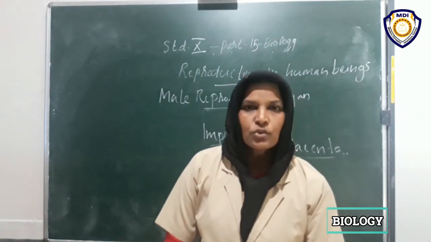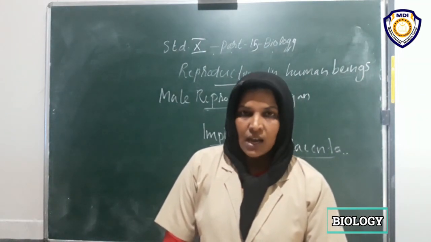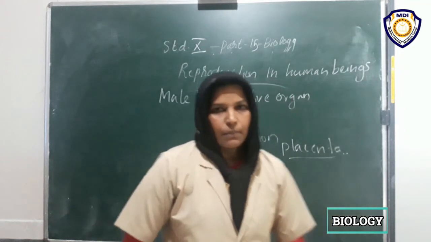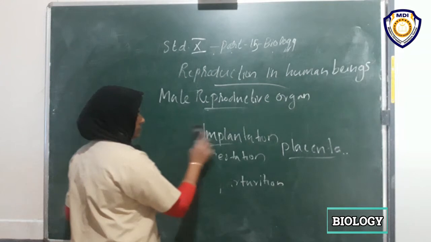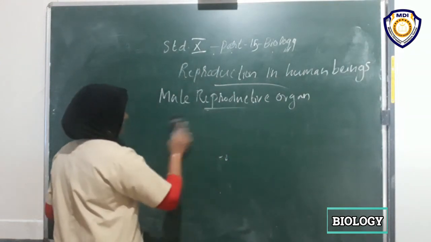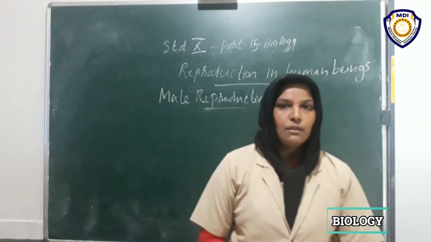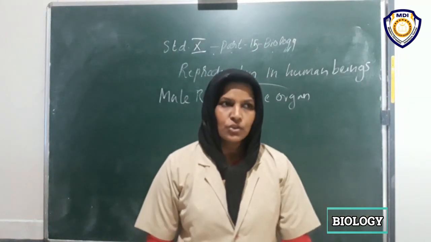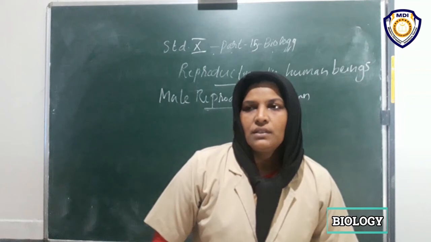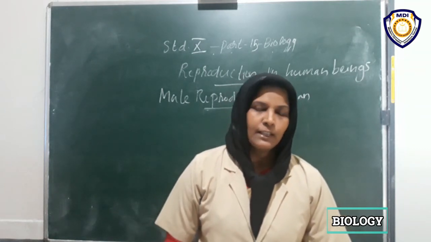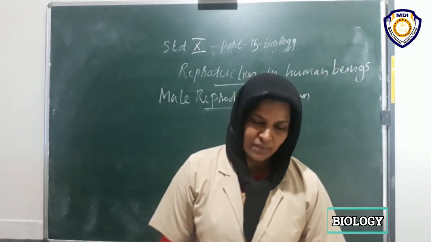Okay? Try to read the textbook very well, and if you have any doubt, you can ask me. The next topic is population control. There are many methods for population control. First, there are barrier methods, then chemical methods, and surgical methods.